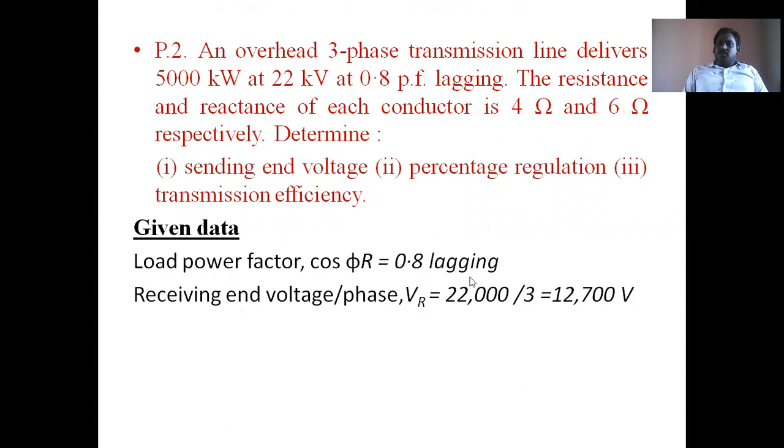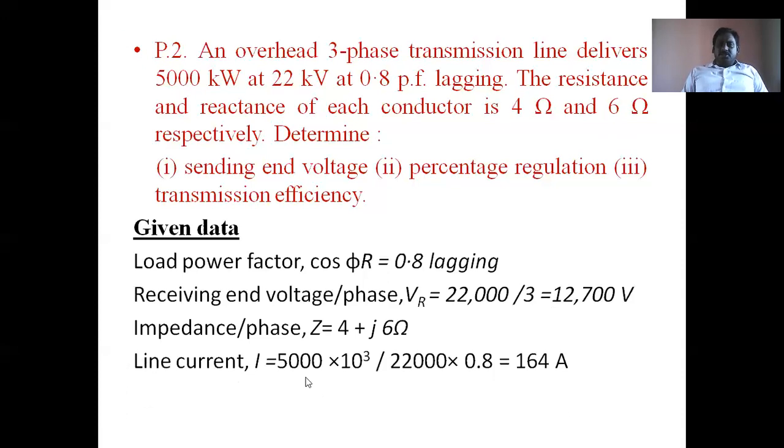That's why V phase is equal to VL by root 3. It is root 3, not 3. Taking root 3, we get 12,700 volts. Impedance per phase is Z equal to 4 plus j6. We already discussed in the assumptions that reactance, impedance and resistance are per phase values, not three phase.